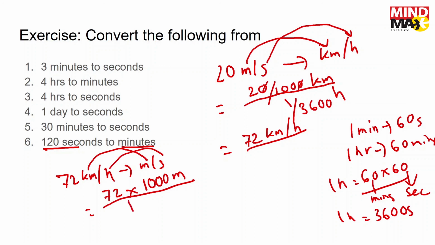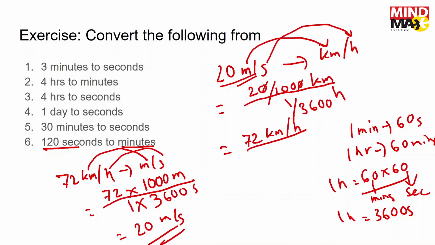How much do we multiply this with? If there is nothing, it means 1, just like here we had nothing, so there was 1. So if there is nothing, you simply put 1. If you're going from smaller to larger, it's 1 divided by, and if you're going from larger to smaller, it's 1 multiplied by. Hour to second would be 3600, and if you do this, you get 20 meters per second. So you can go with this one to convert to kilometers per hour, and if you try the reverse method, you get the same thing back. This shows that our calculations are fine.